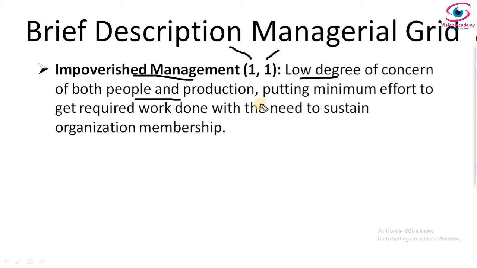Their involvement is very minimum, which is like the laissez-faire style of leadership, even beyond laissez-faire, because in laissez-faire leadership they give high concern for people, but the least concern for production.